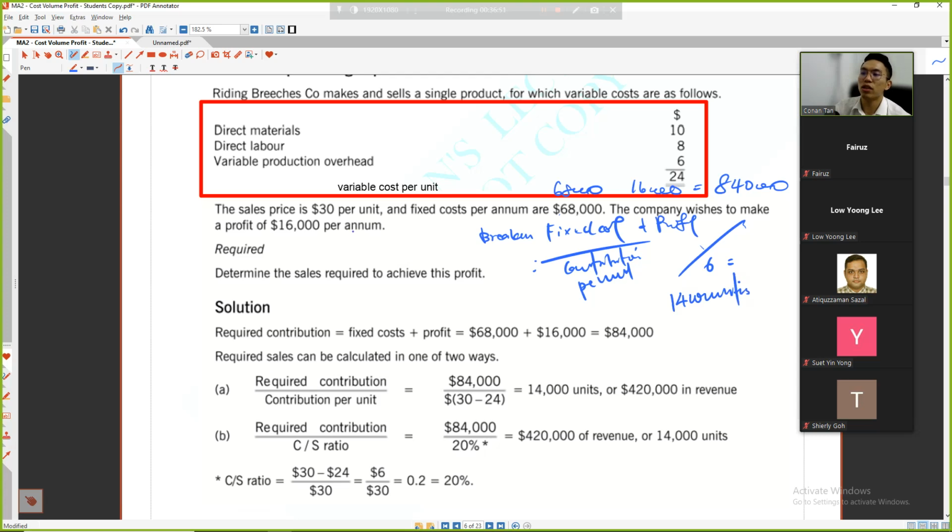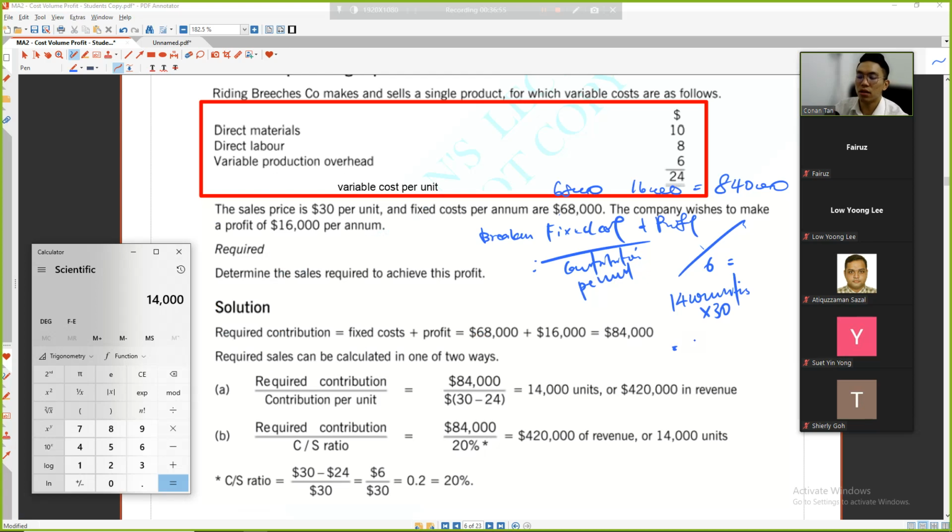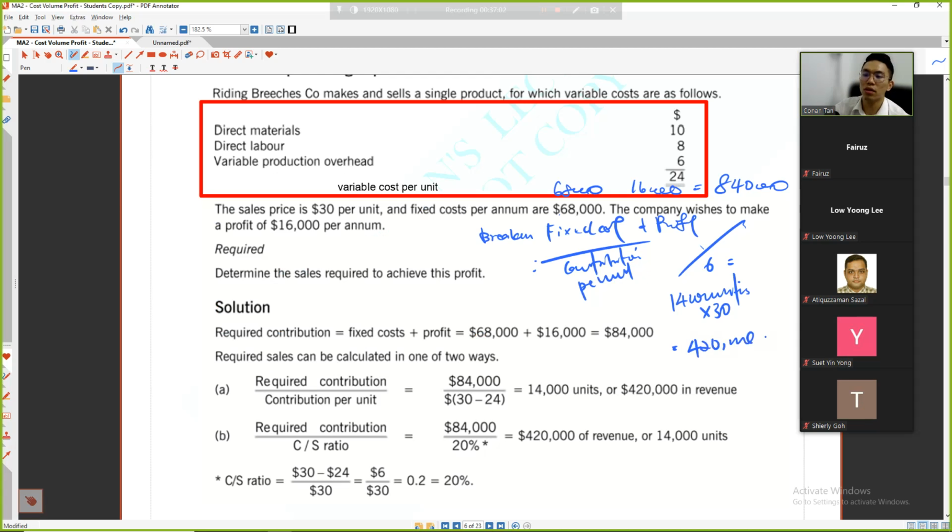So for 14,000 units, each unit is 30. You can get the answer: 14,000 units times 30. The answer is 420,000. This is the first approach.